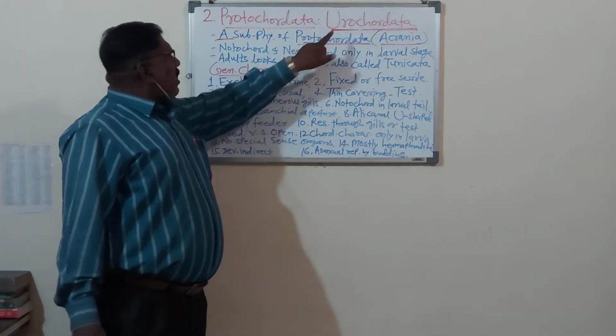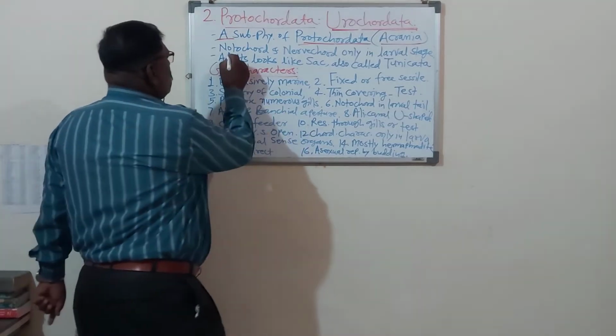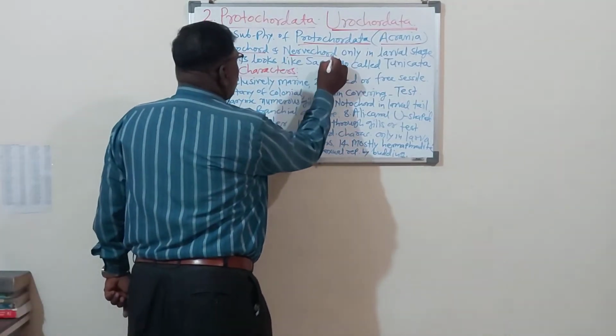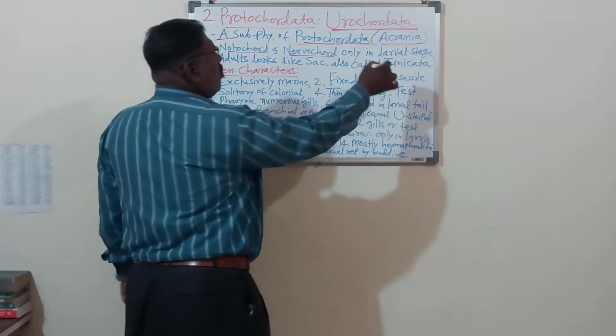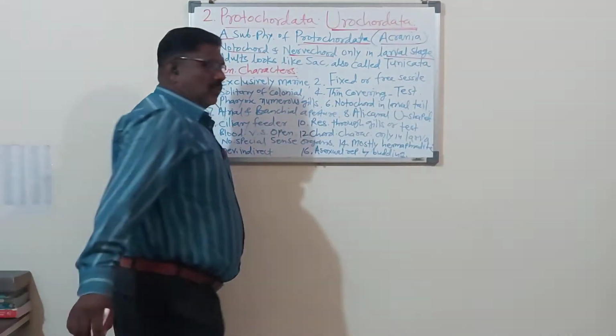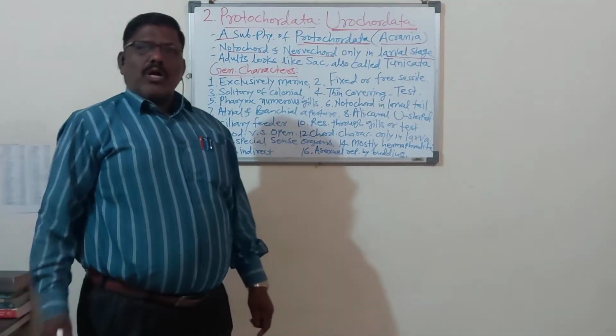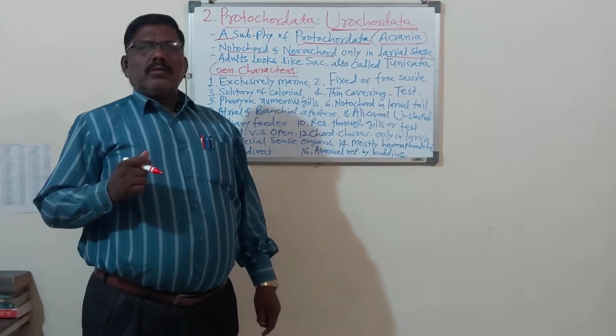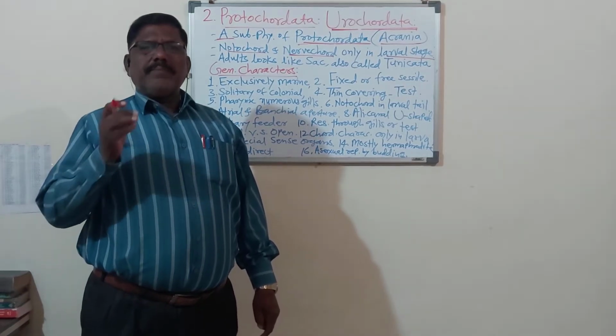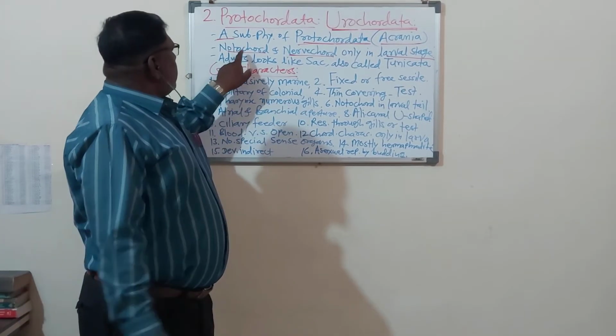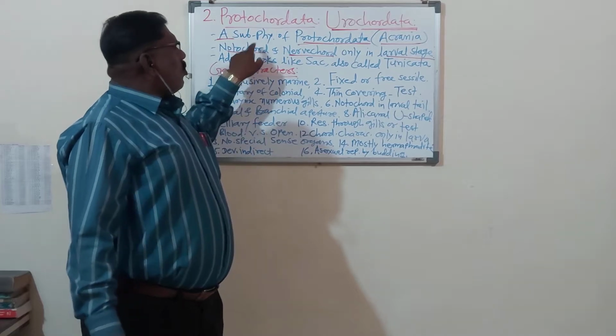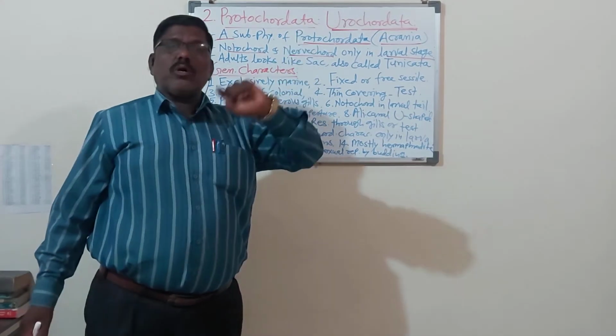Now, in urochordate animals, notochord and nerve cord are present only in the larval stages. We have already studied that chordate animals have three basic characters: presence of notochord, presence of nerve cord, and presence of gill slits.